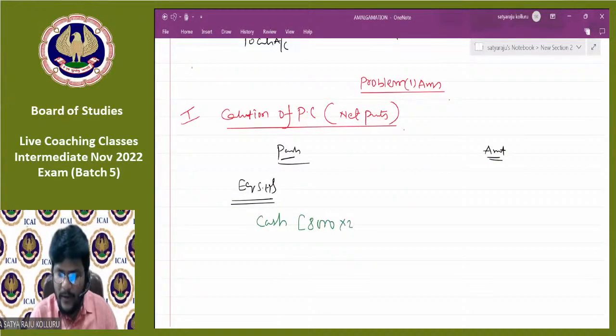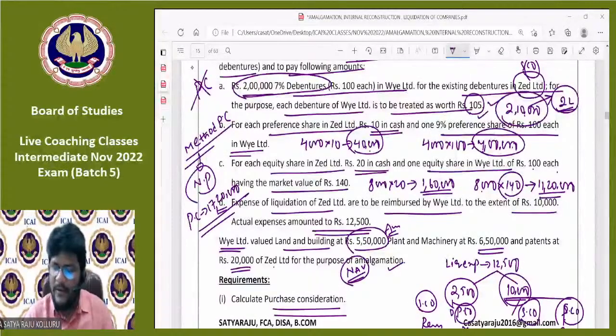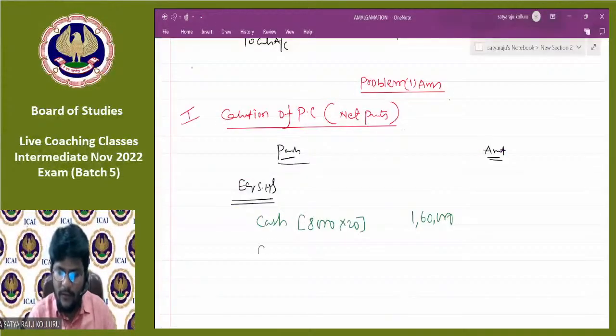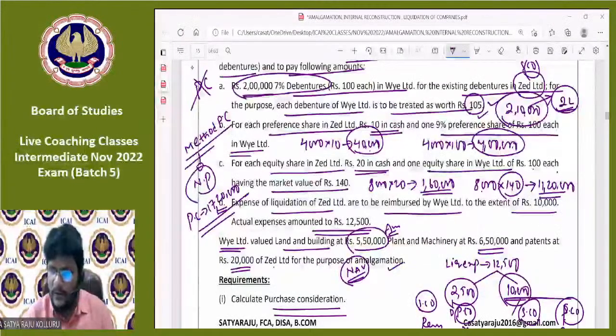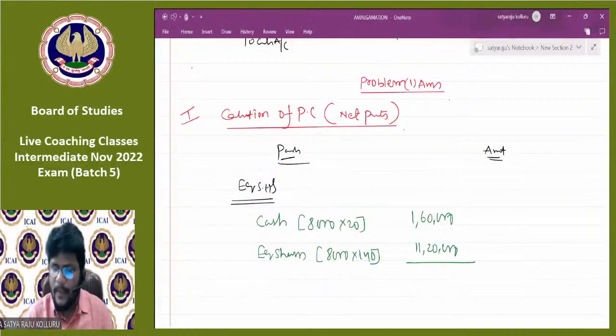8,000 shares multiplied by 20, which is 1,60,000. Next, in the form of equity shares, 8,000 into 140, which is 11,20,000. So the total of 12,80,000 is the amount payable to equity shareholders.